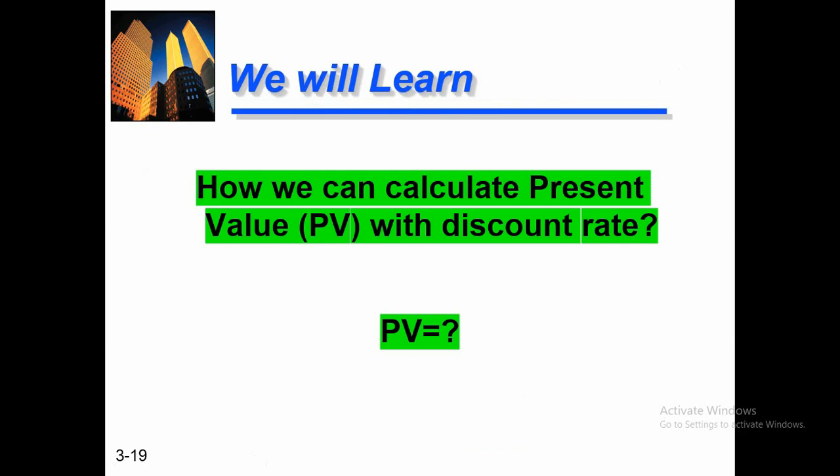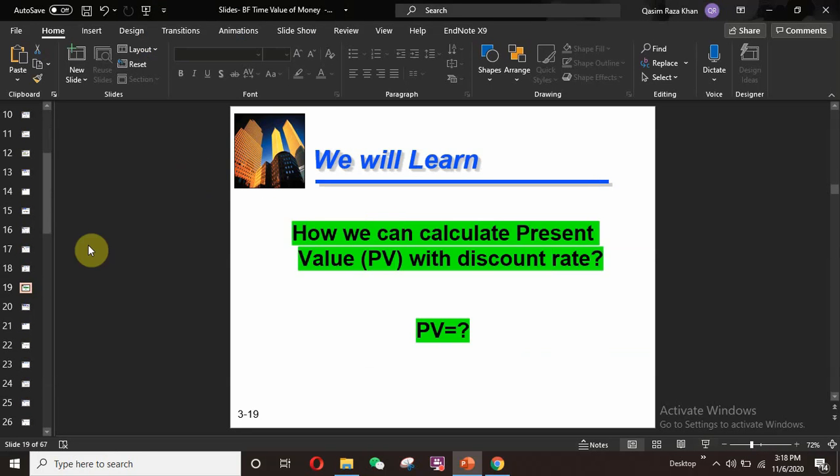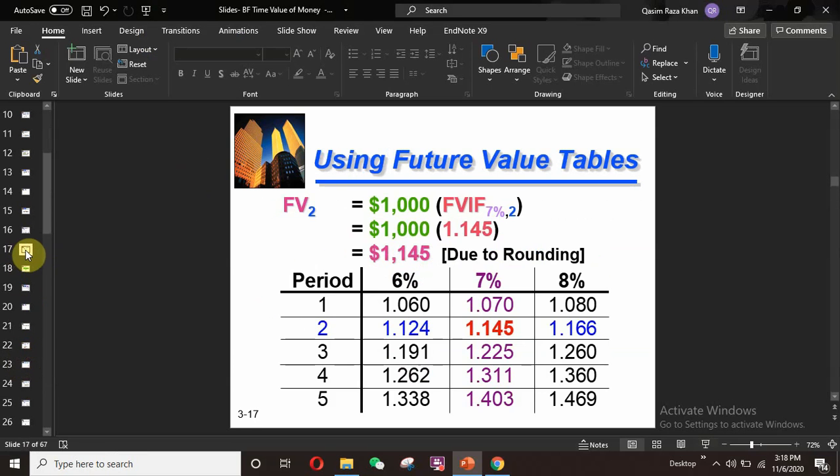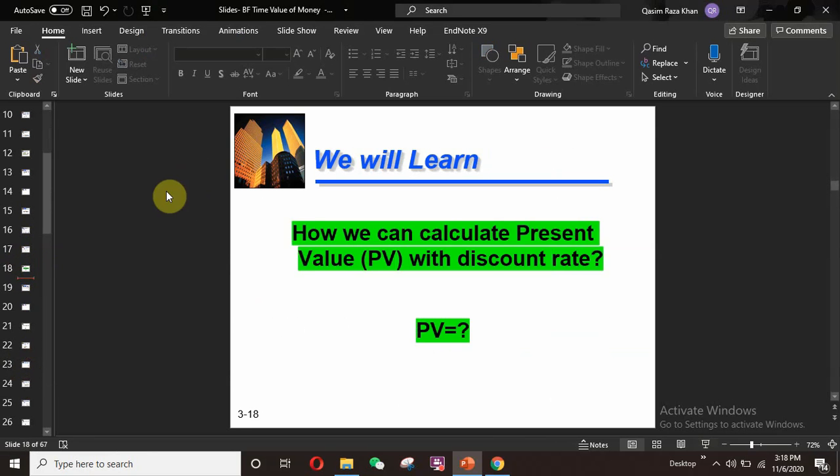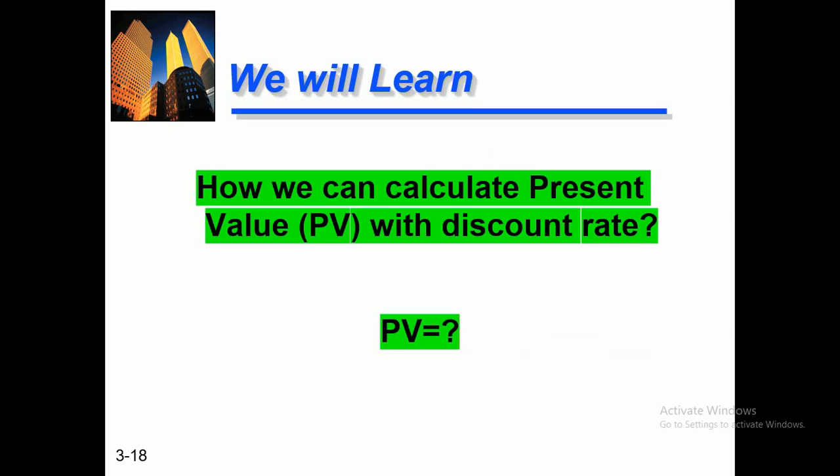In the previous example we learned how we can find the future value of our investment. Now we will learn how we can find the present value of the investment, and how we can calculate the present value with the discount rate.